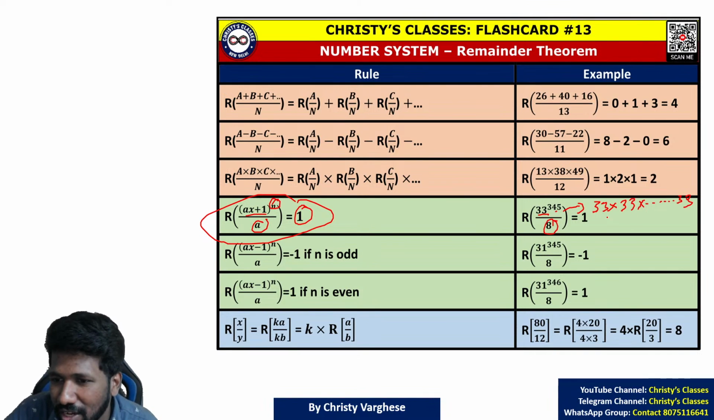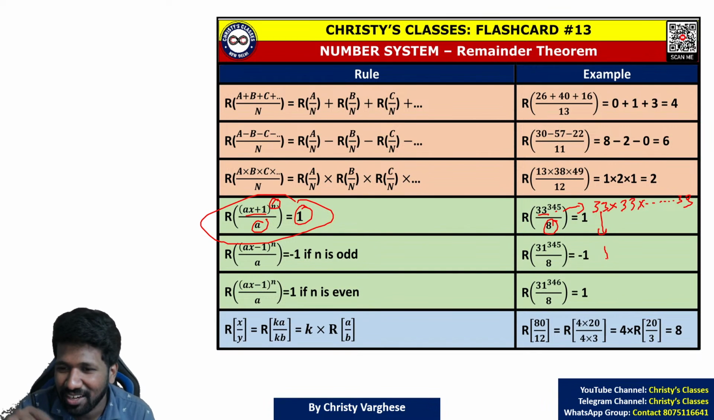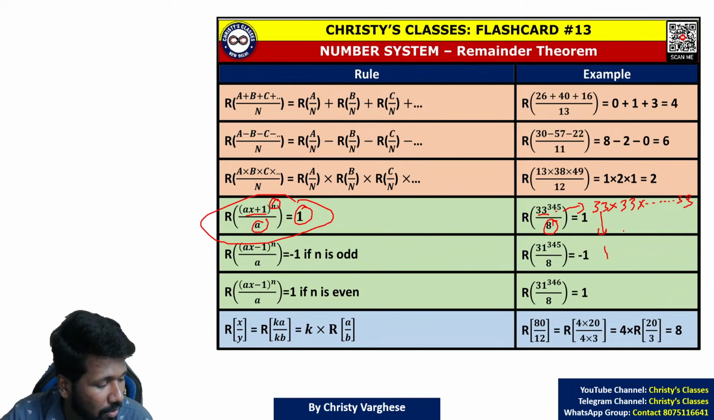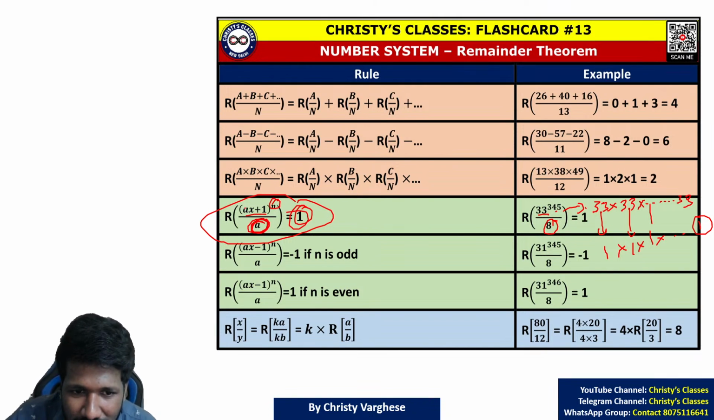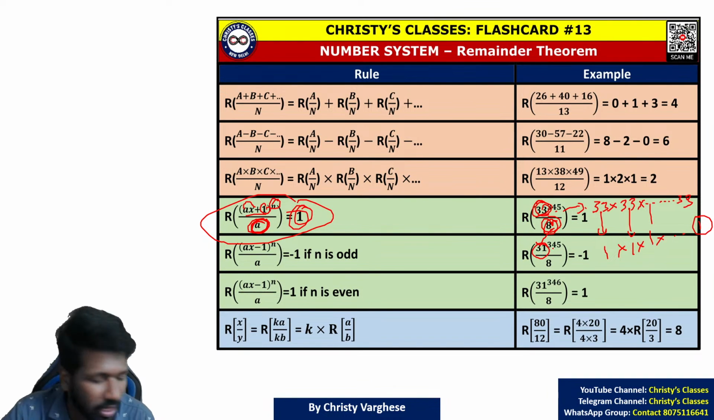Each 33 by 8 gives you remainder 1. That we discussed already. 32 by 8 gives you remainder 0, so 33 by 8 gives you remainder 1. So all are 1 itself. 1 multiplied 345 times will be 1 only. That is why this is 1. Dividing by a, that a's multiple plus 1. 33 is 8's multiple plus 1. But 31 is 8's multiple minus 1. 32 minus 1, 32 is a multiple of 8.